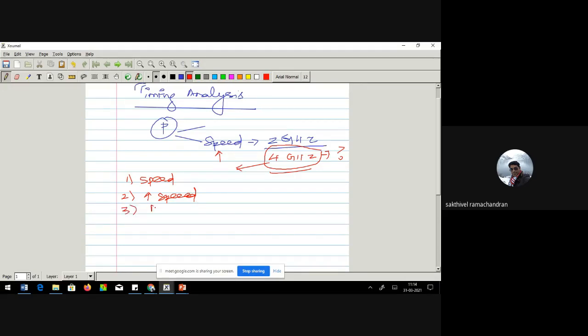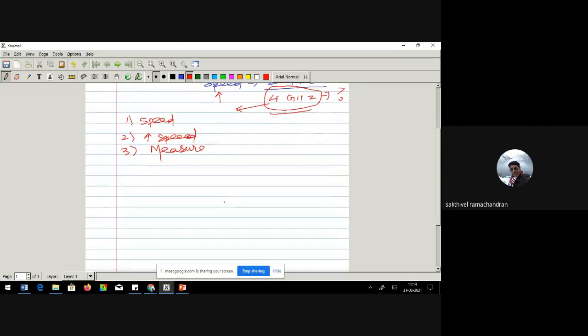Third, how to measure the speed of that particular architecture. With this intention, we would like to introspect on the speed parameter or the timing parameter of the given network. So with this brief introduction, let's see something like this.